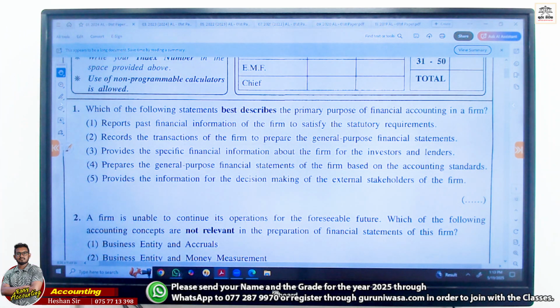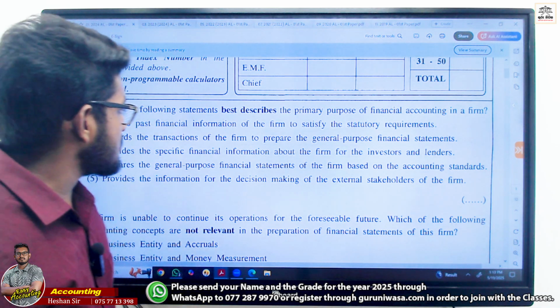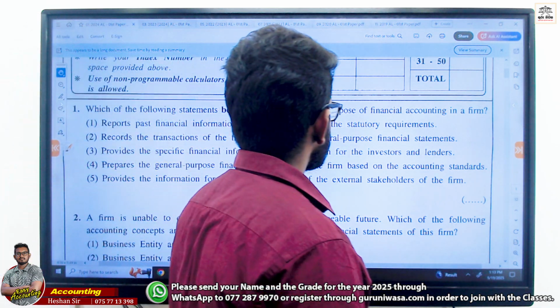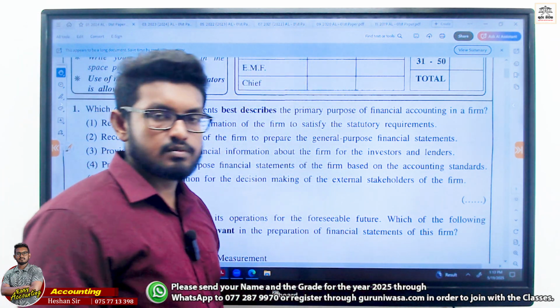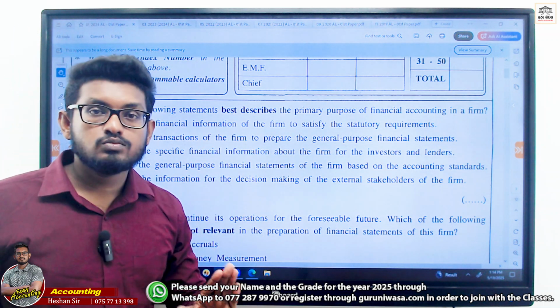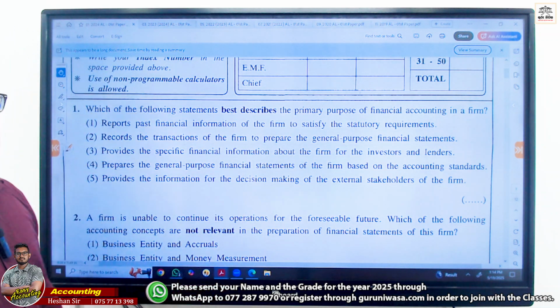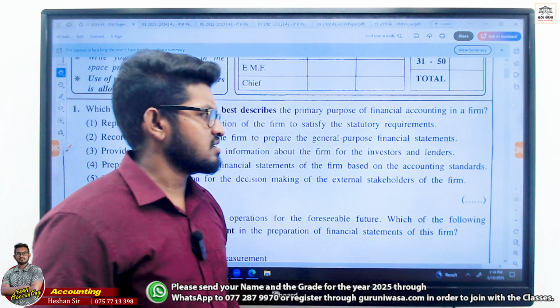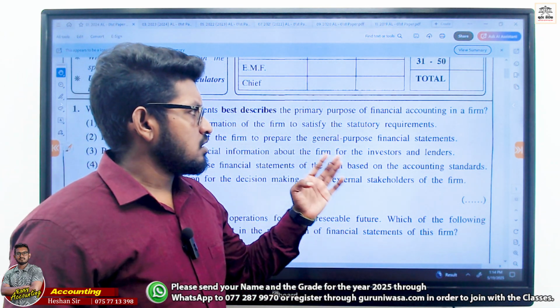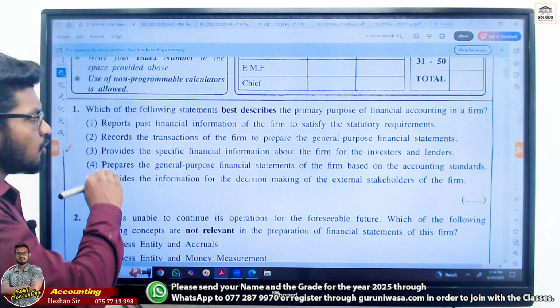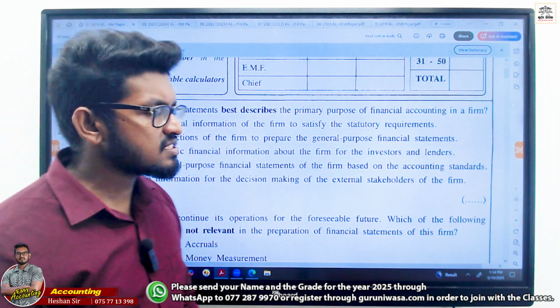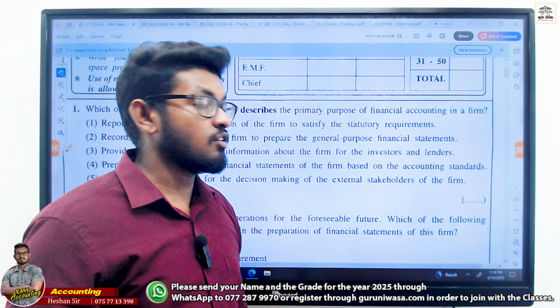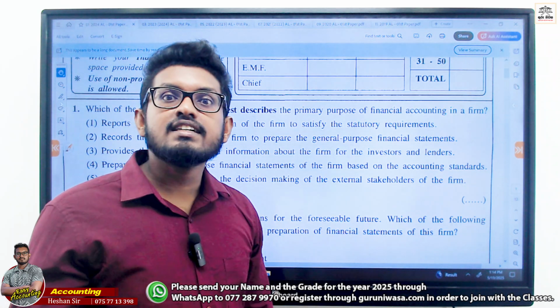Let's go with the other ones, right? Record the transactions of the firm to prepare the general purpose financial statement. Let's keep it now. Provide the specific financial information about the firm to the investors and lenders. Now, first one, report past financial information to satisfy the statutory requirement. Not only that, not only for the legal requirement.